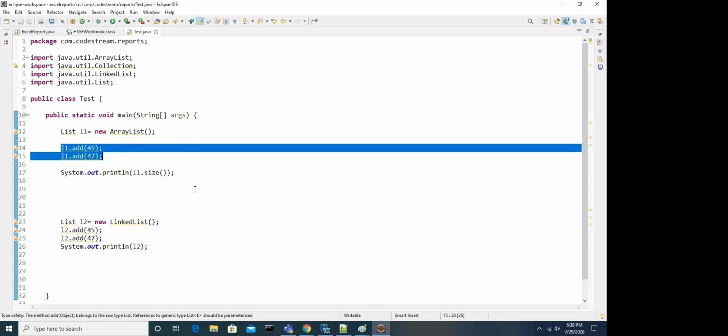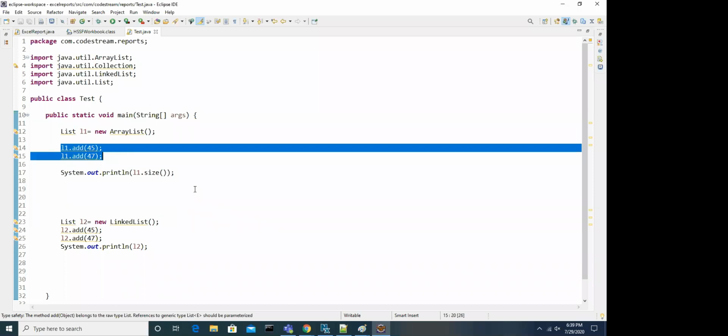Stack and vectors are also different kinds of data structures, and they are also easy. Every one of these, stack, vector, array list, linked list, is an implementation class of Collection, mainly List. Because these are all part of List, guys.